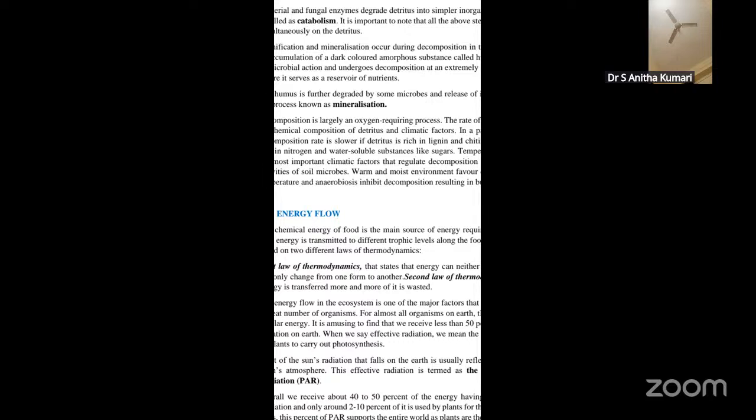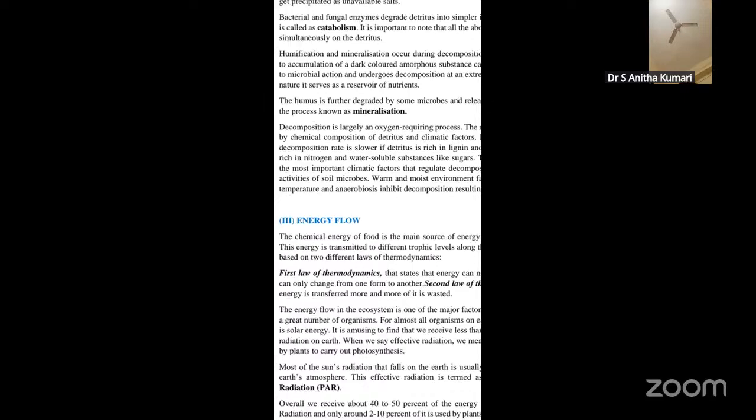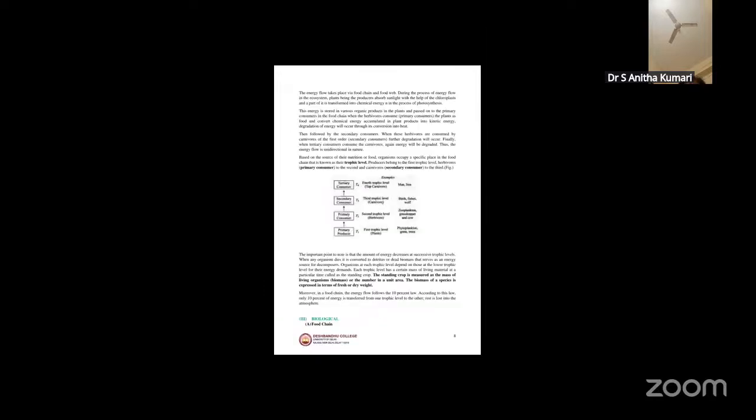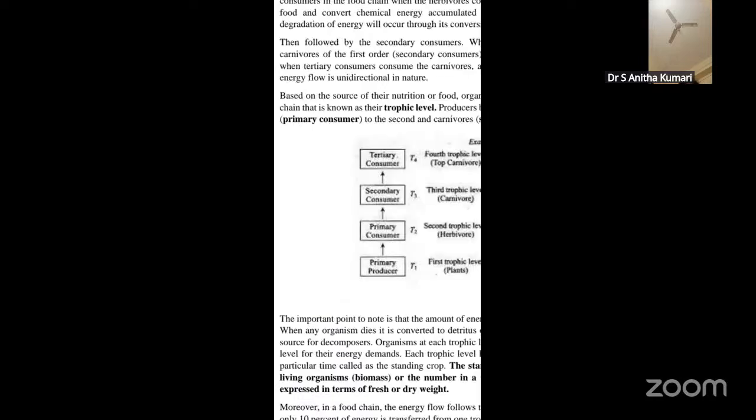The energy flow in an ecosystem is one of the important factors that supports the survival of a great number of organisms. For almost all the organisms on the earth, the primary source is solar energy that we get from the sunlight. Most of the sun's radiation that falls on the earth is usually reflected, and the usable radiation we call the photosynthetically active radiation. Okay, so this is about the energy flow. Now we will see how this takes place through the food chain as well as the food web.